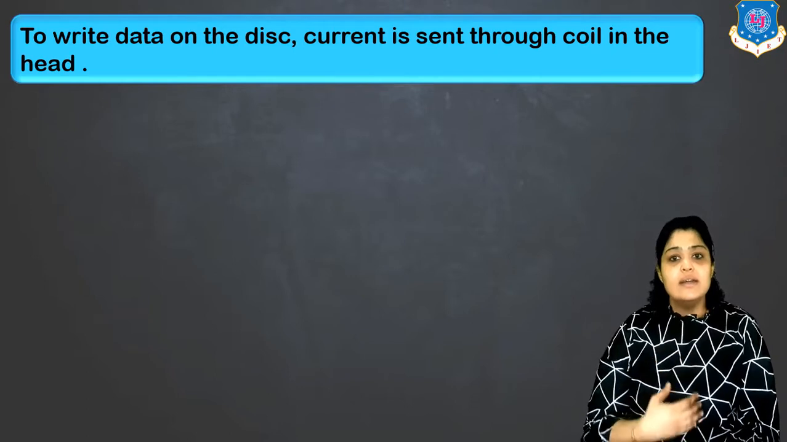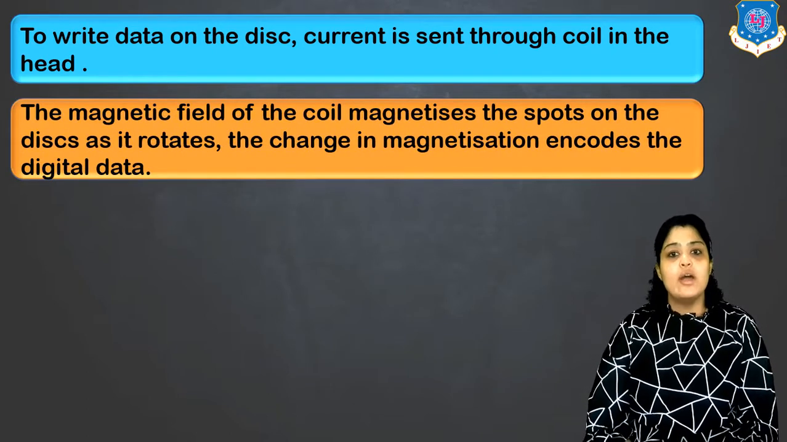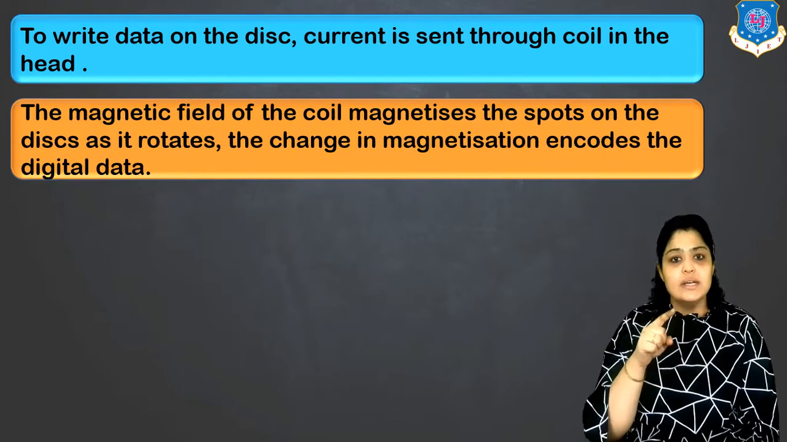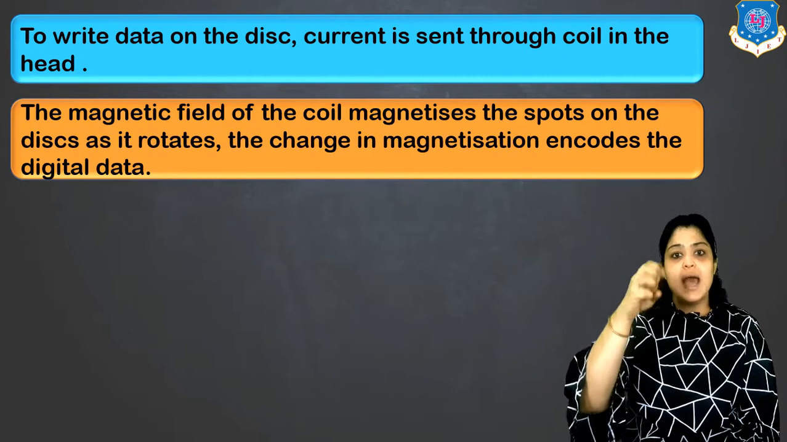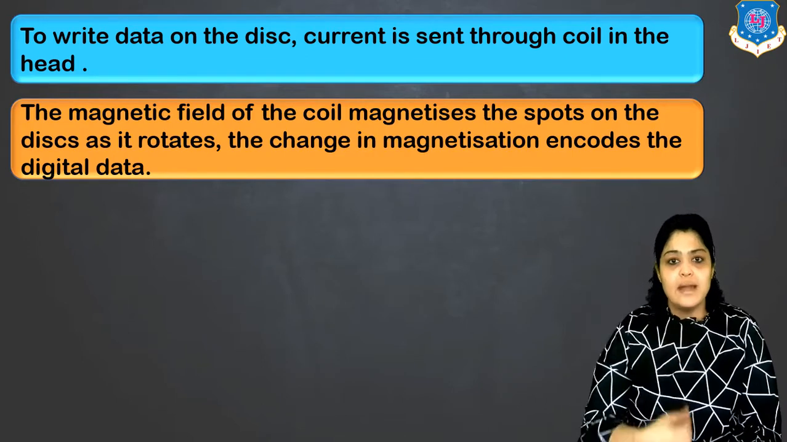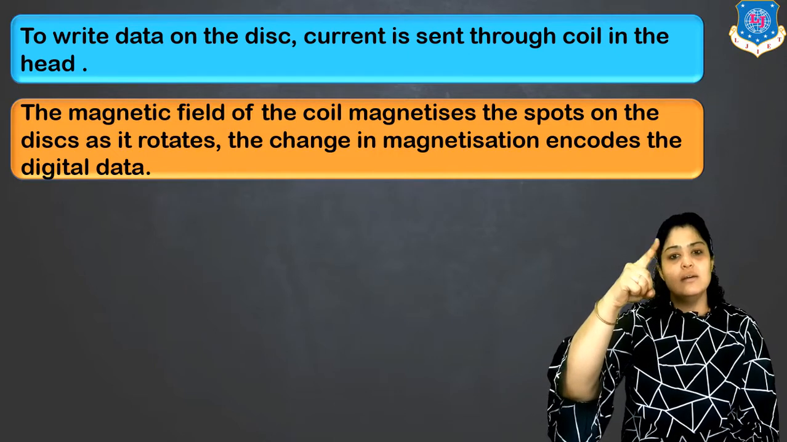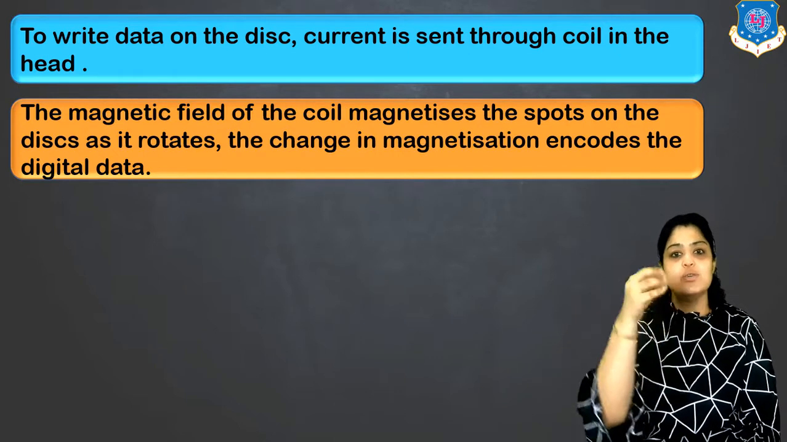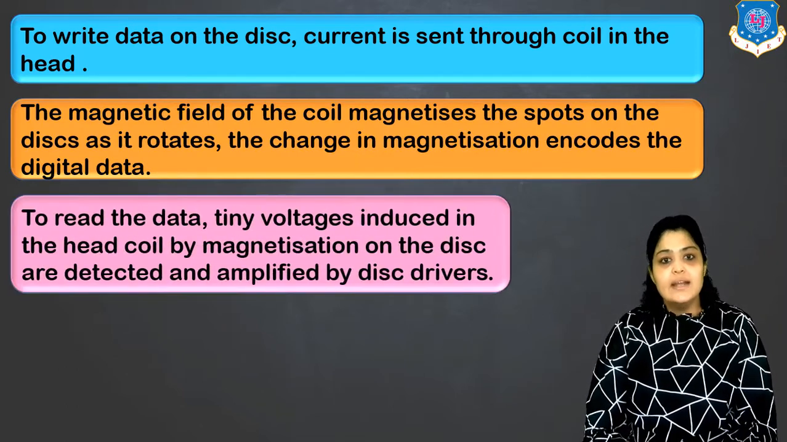To write the data on the disk, current is sent through the coil in the head. The magnetic field of the coil magnetizes the spots on the disk, because a read-write head will just tap like this. So it will tap and store the data. It will create a pattern on the disk, and the disk is constantly rotating. So continuously the read-write head is tapping and the disk is rotating, and the patterns are being created on the disk.